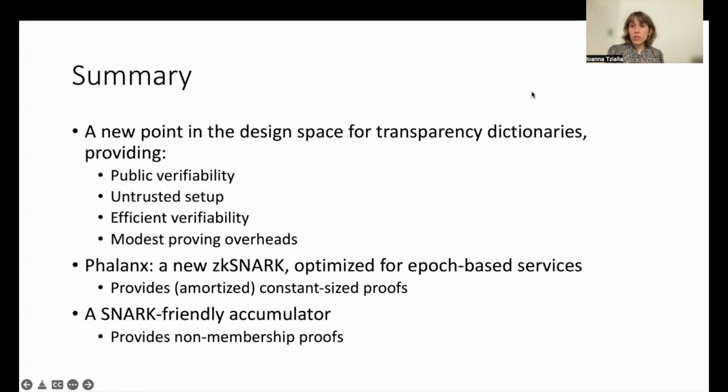To summarize, Verdict represents a new point in the design space for transparency dictionaries. It enables all users to verify that it is operating correctly. It does not require a trusted setup. It produces succinct proofs, and the overheads that it imposes on the service are affordable. Verdict's efficiency relies on 2 techniques that may be of independent interest. First, a ZK SNARK optimized for epoch-based services that provides amortized constant-sized proofs and does not require a trusted setup. Second, a new SNARK-friendly cryptographic accumulator that provides efficient non-membership proofs.